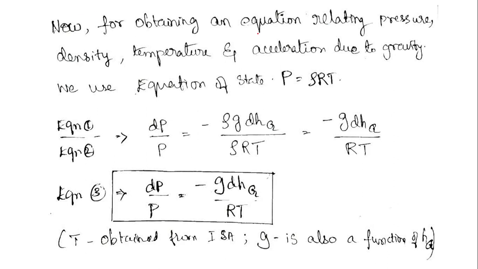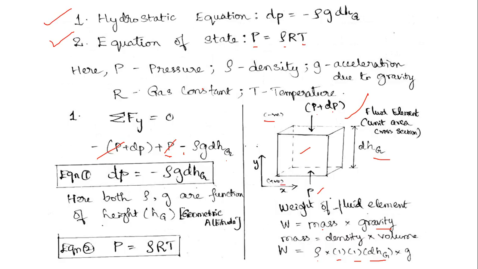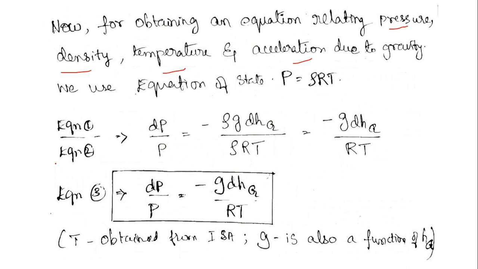So now for obtaining an equation relating pressure, density, temperature, and acceleration due to gravity, we can divide equation 1 by equation 2, that is the hydrostatic equation by the equation of state. So by dividing it, we can see that the density terms cancel out, and the remaining terms are written as they are.